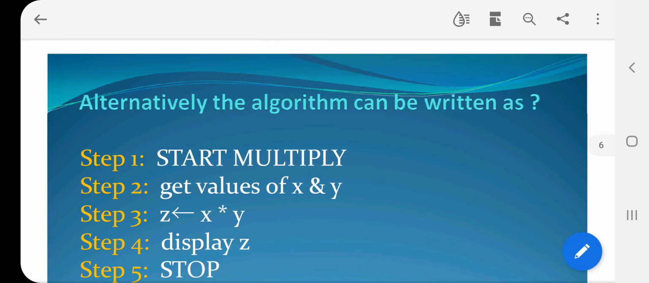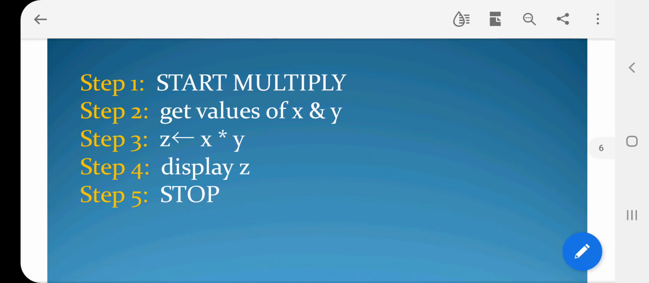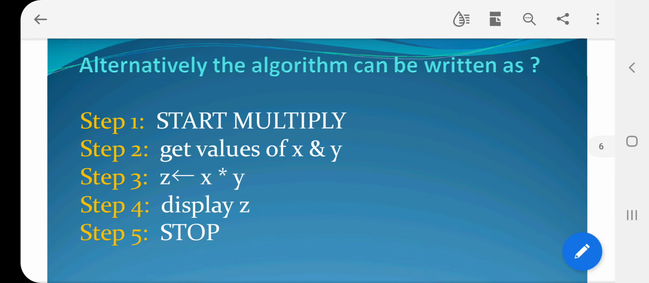But there is another method, an alternative way of writing an algorithm, like this. Step 1, start multiply. Very simple. Start multiply. From the simple statement, because this algorithm is mainly intended to make the process easy for a developer, a software programmer. So he needs a minimum number of instructions like this.